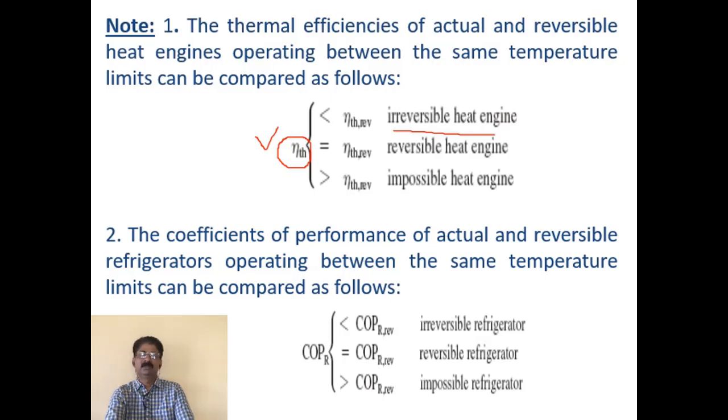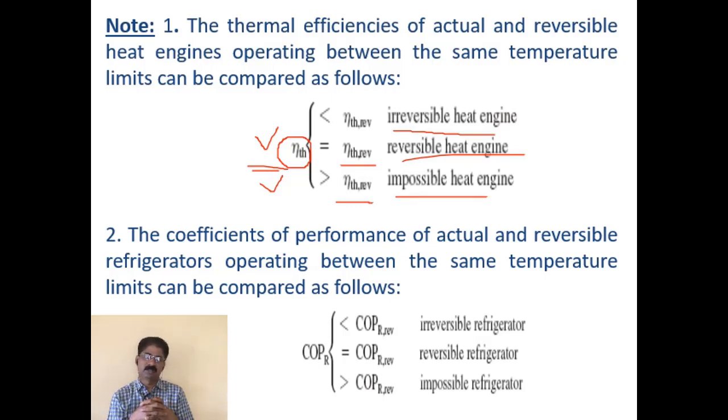And if the efficiency of the actual engine is equal to the efficiency of the reversible heat engine, then this engine is also a reversible heat engine. Both are considered to be reversible heat engines. And if the efficiency of the actual engine is greater than the efficiency of the reversible engine, then it is an impossible engine, because nobody can develop such an engine.